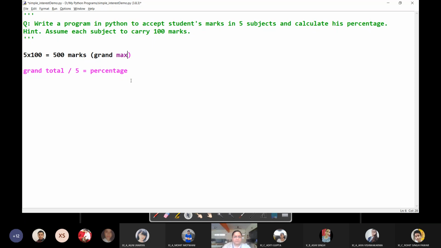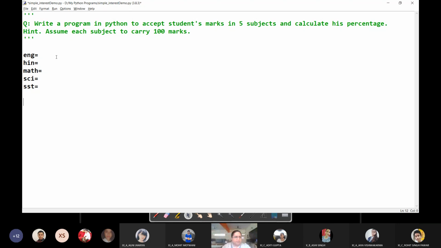Now, how are we going to proceed with this? First, you need marks of a student in 5 subjects. So you can just consider any 5 subjects. I usually use this method: English, Hindi, Math, Science, Social, that is SST. Very simple variables, very simple identifier names, and you can understand that these are relative to some subject and their marks.